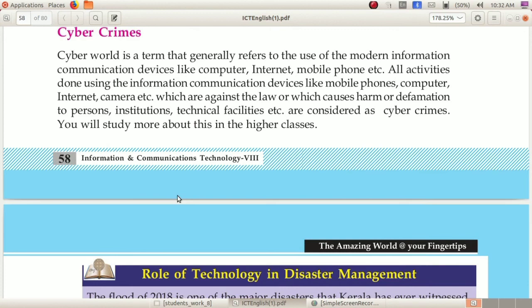Dear children, here we wind up this class. This is the theory portion. If you have any doubt, you can contact me. You will get a lot of one-word questions and answers from this chapter, so you have to write them. You have to read the textbook very well. On the last page, you can see one-word questions for you. You can write those questions in your notebook also.